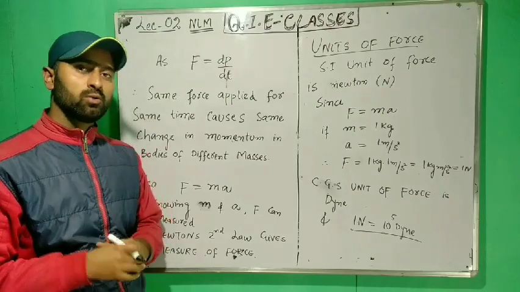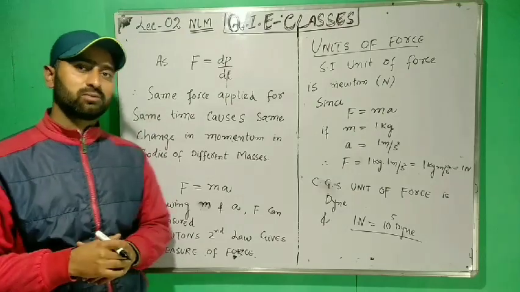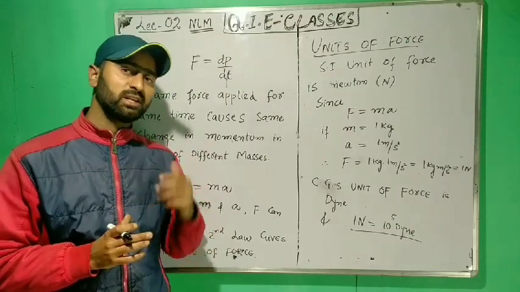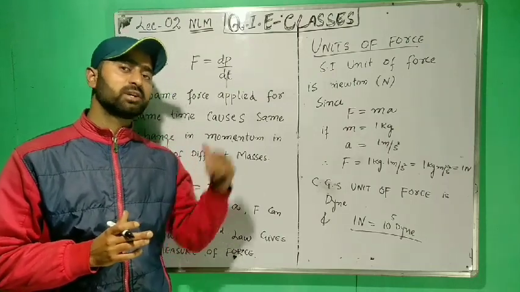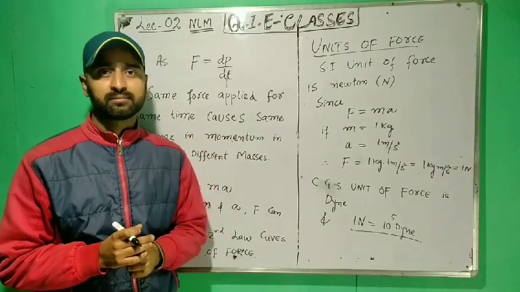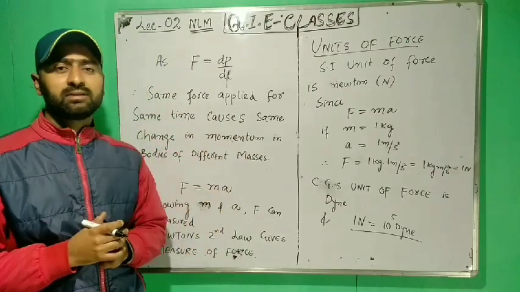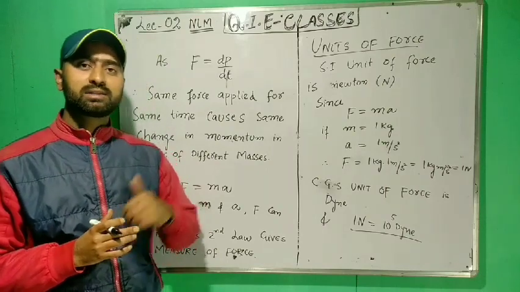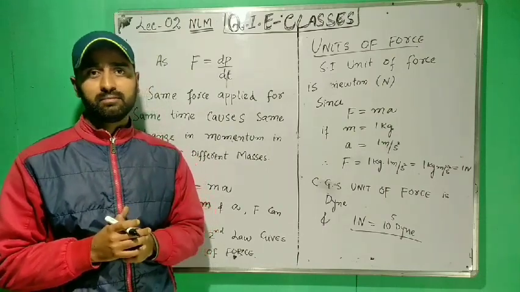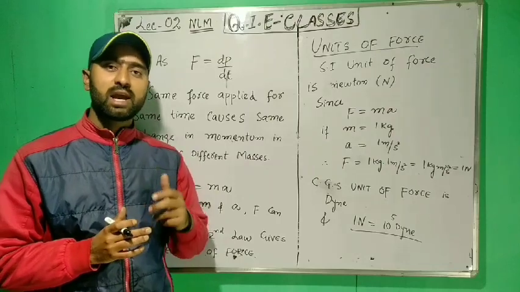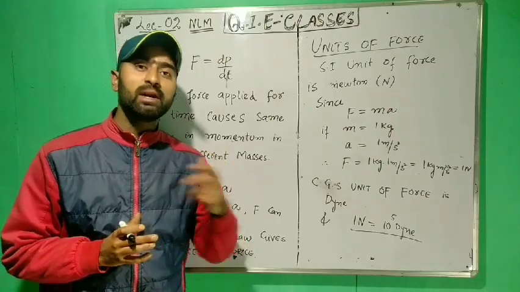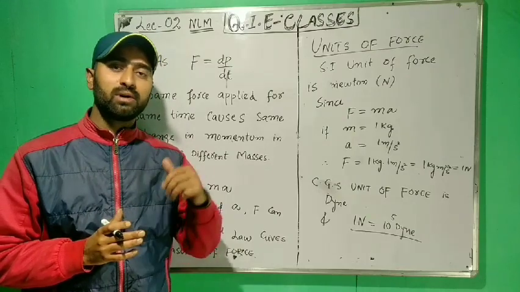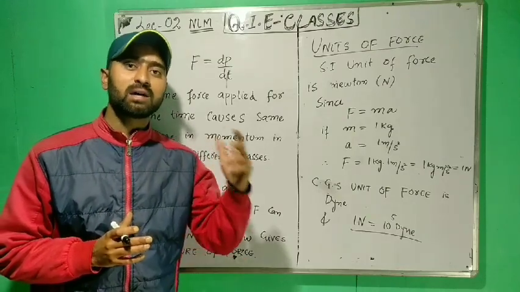Now, a very important fact from Newton's second law of motion, which states F is equal to dp upon dt, is that the same force applied for the same time causes the same change in momentum in bodies of different masses.